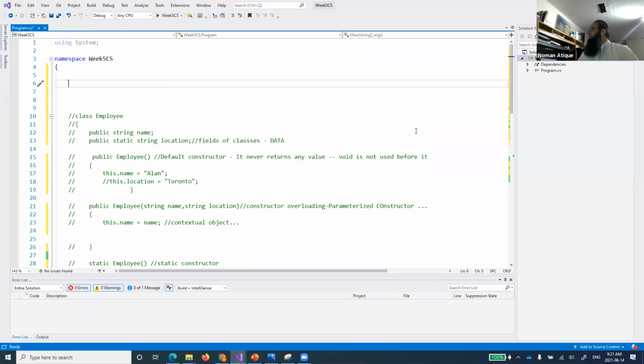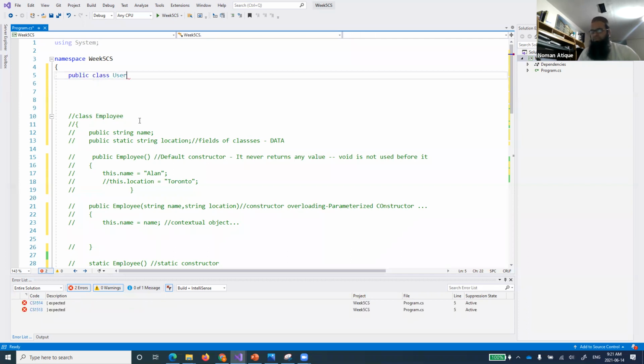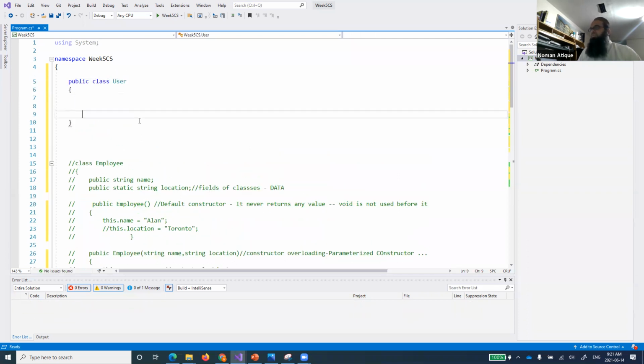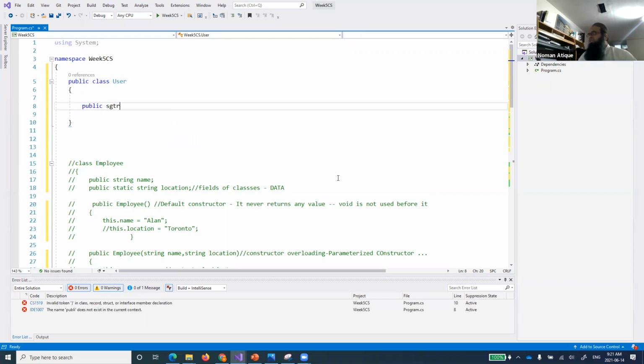Now let's create a class, and I'm calling it public class user. So I'm just defining a generic class of user. Any type of user can come over here, and I'll let you know how you will handle the different kinds of things. Now in this user class, I'm defining public string name.